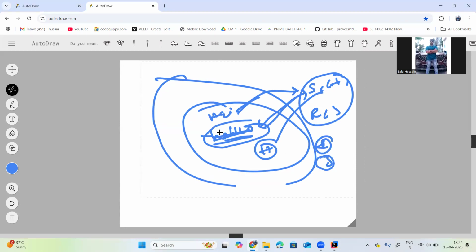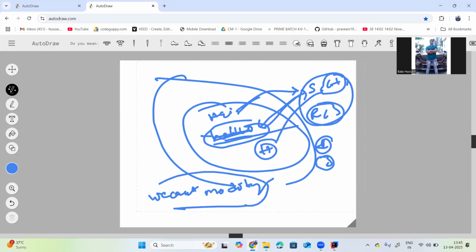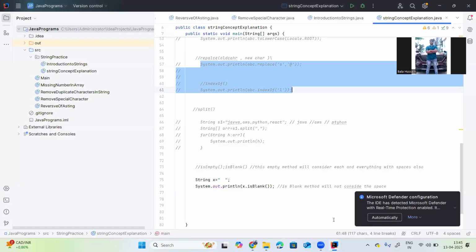This one object you are changing will affect the remaining objects, right? That's why string is immutable. Once the string is created, we can't modify it. This is the string concept I wanted to explain. Then I will explain each and every method in the string methods.